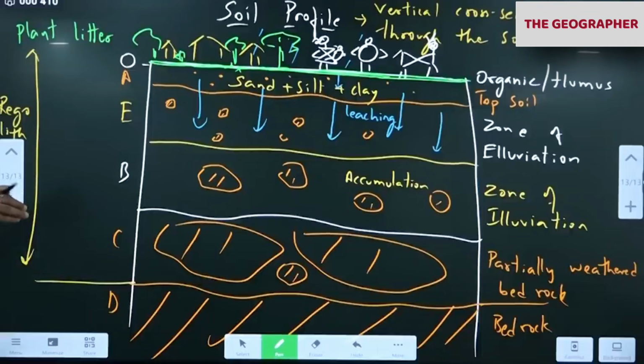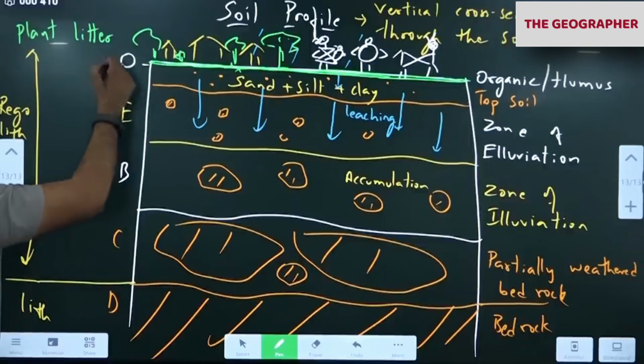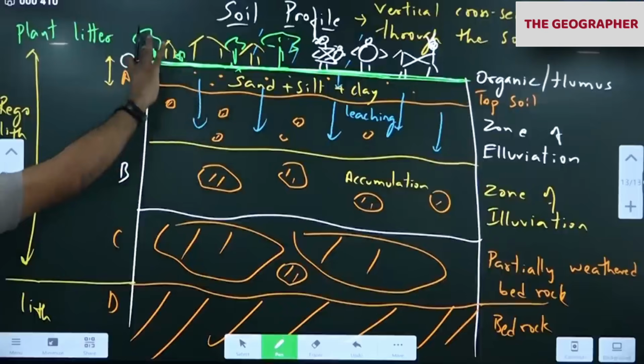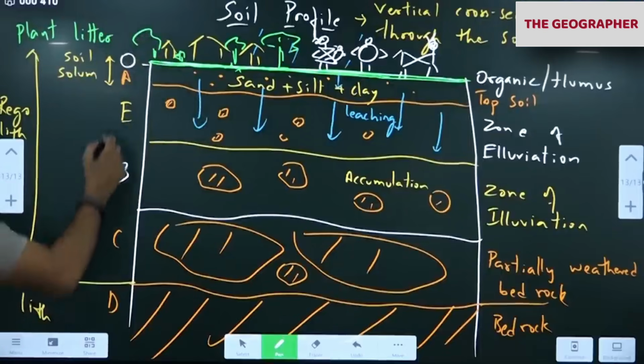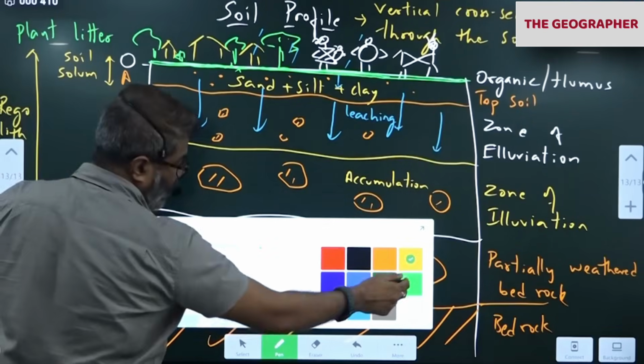Weathered rock is called regolith. This is lith, rock. This is regolith. These two regions are called topsoil, upper soil, the soil solum. Soil solum.